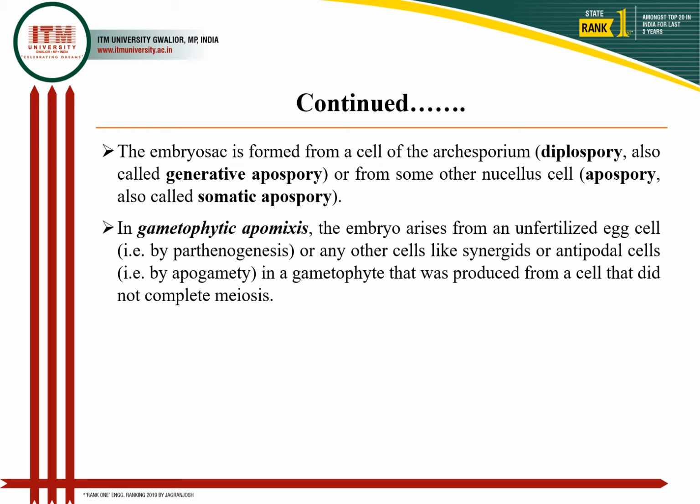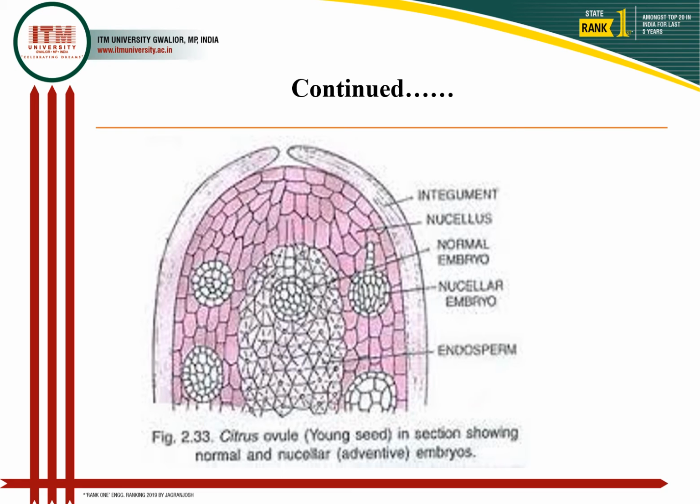So here you can see the ovule, and in this section view you will observe there is normal embryo development as well as development of an embryo from the nucellar cells. That is the adventitive or sporophytic embryo development.